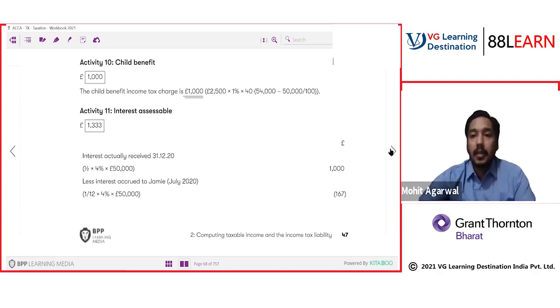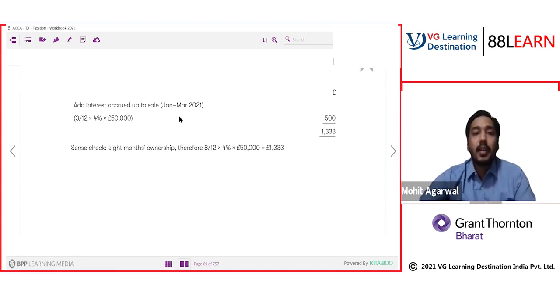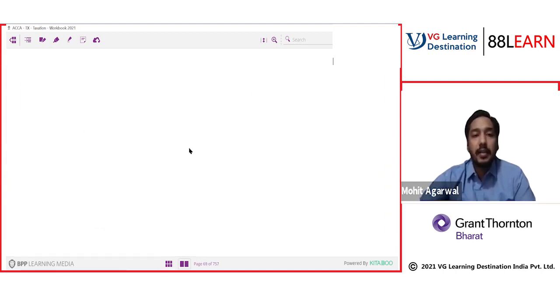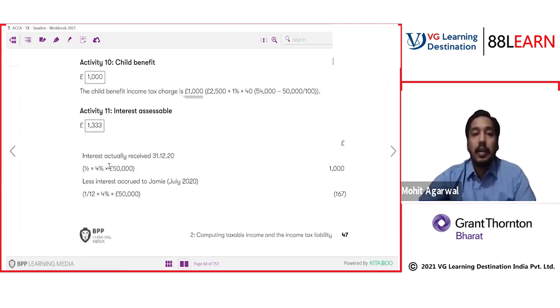So here he sold in March. So interest up to March will be accrued interest, and the interest actually received is on 31st December 2020. So in December Carolyn must have received the interest, and less interest accrued to Jemmy. The old interest should be deducted because it is accrued to Jemmy. It will be chargeable in the taxation of Jemmy. That's why we have to reduce it from Carolyn's income. That's why they have reduced this 167.